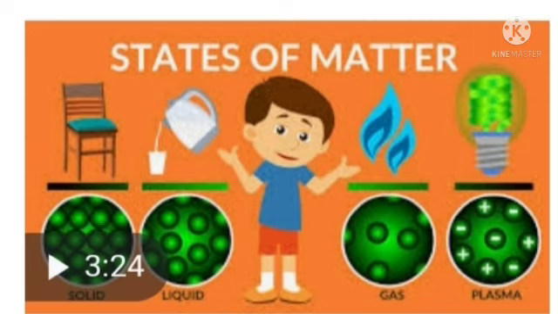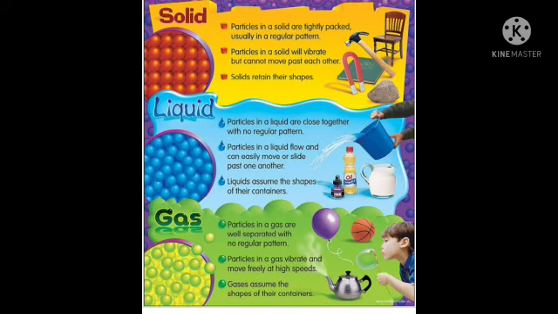Sprite, 7up, you might have seen. The liquid is in the bottle. So that bottle shape, the container's shape, is the same shape the liquid will be. So loosely packed particles are there. Okay, that's it. Then, gaseous matter.